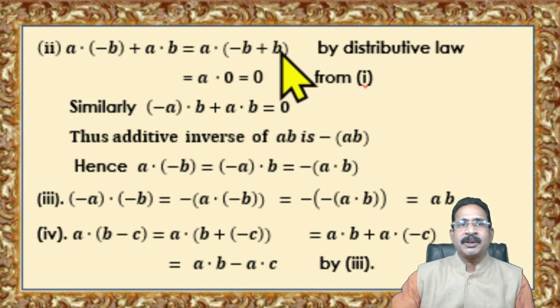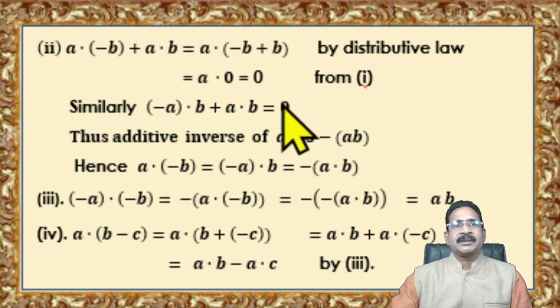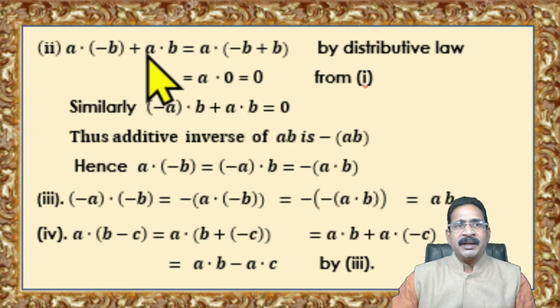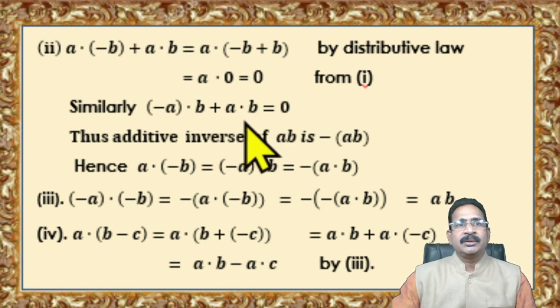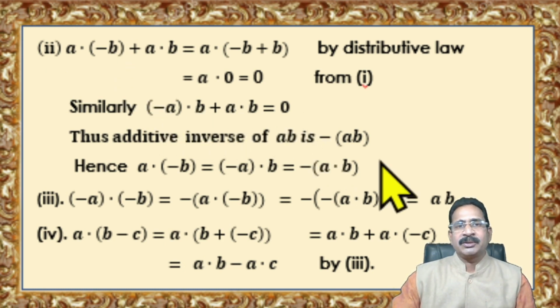We know that minus B plus B is nothing but 0. So A into 0 is 0 already, which we proved in condition 1. So A into minus B plus AB is 0. That is, A into minus B is the additive inverse of AB. So A into minus B is the same as minus of AB. Therefore A into minus B is equal to minus A into B is equal to minus AB. So that is condition 2.